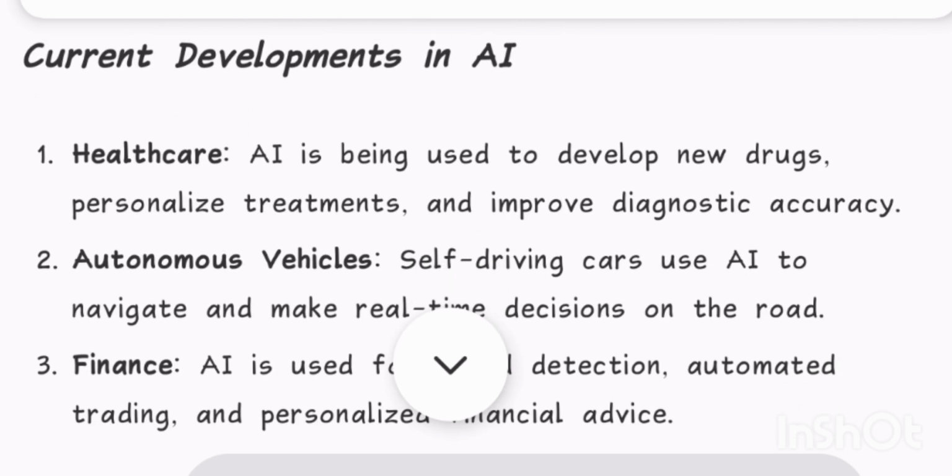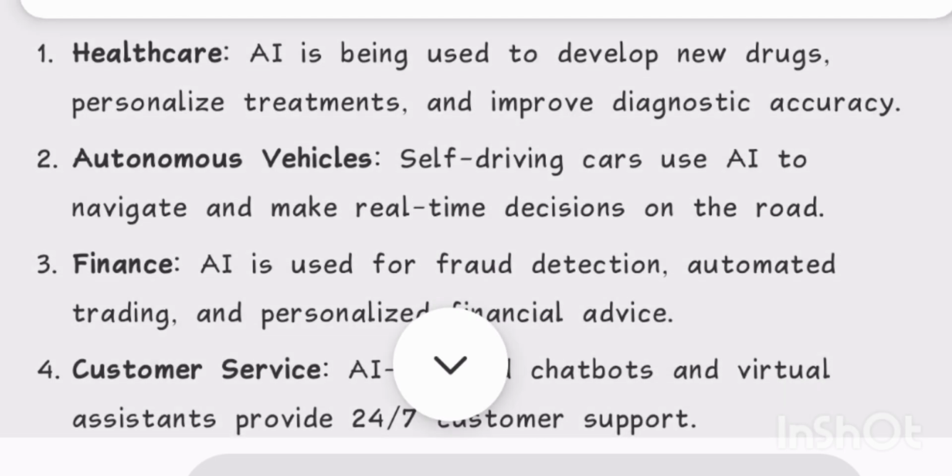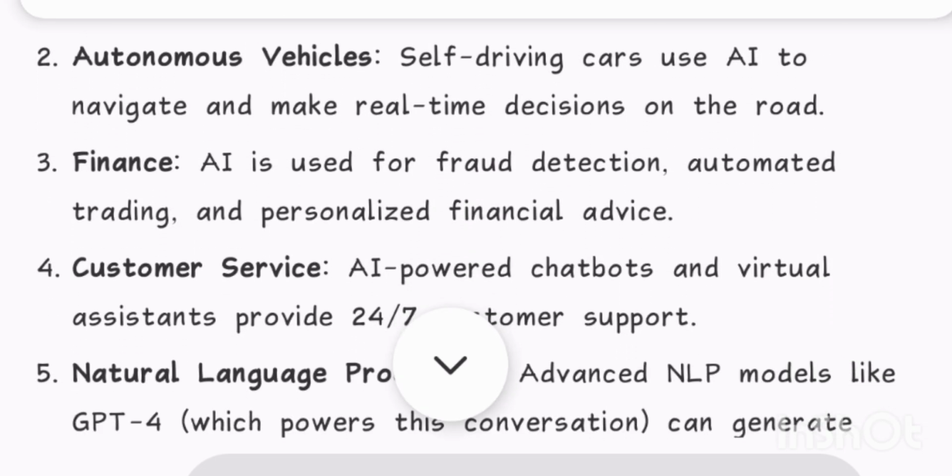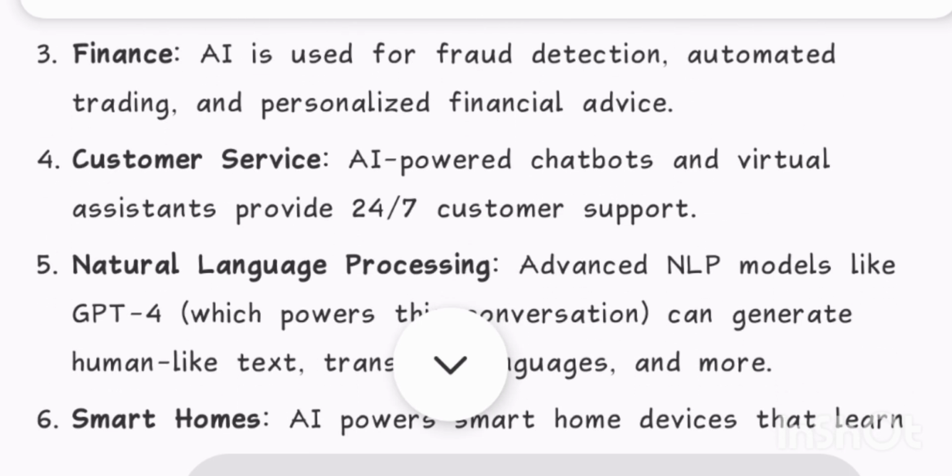Current developments in AI: 1. Healthcare. AI is being used to develop new drugs, personalized treatments, and improve diagnostic accuracy. 2. Autonomous vehicles. Self-driving cars use AI to navigate and make real-time decisions on the road. 3. Finance. AI is used for fraud detection, automated trading, and personalized financial advice.